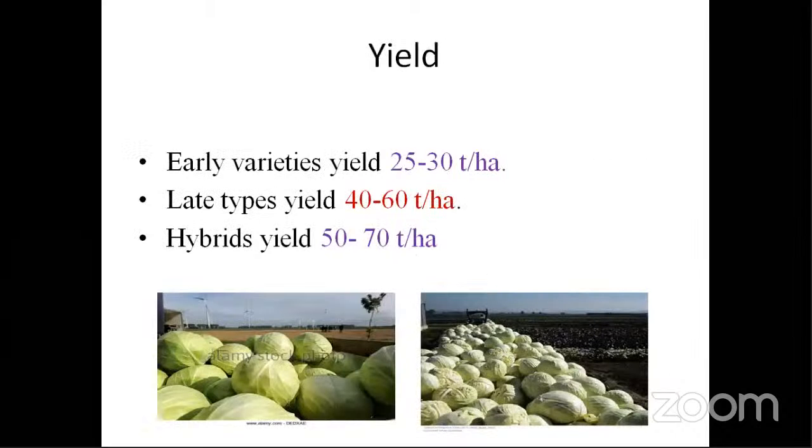Early heads. Next, the yield. The early varieties will obviously be lower yielders because the size itself is very small, that is 25 to 30 tons per hectare.